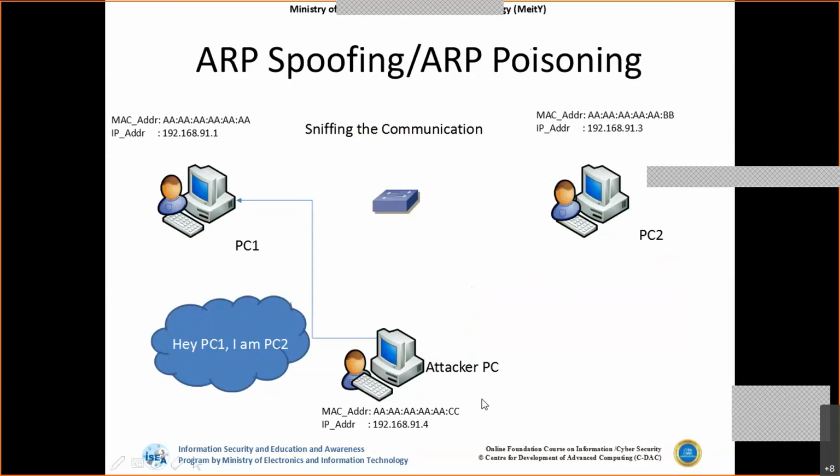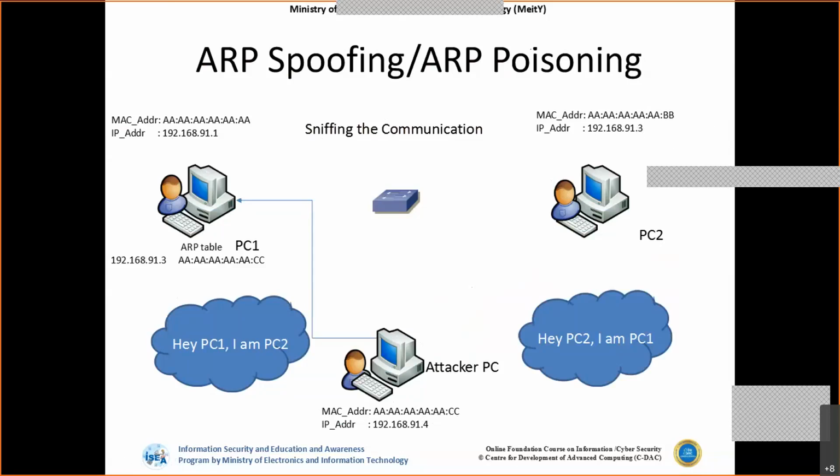Similarly, for PC2, the attacker will update saying that 91.1 is also at CC. Instead of the real MAC address, I am updating my MAC address on this PC also, because as ARP is dynamic in nature, this dynamic behavior is used to update the MAC addresses.